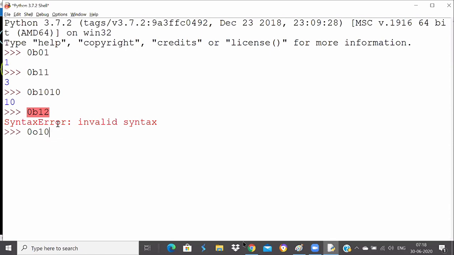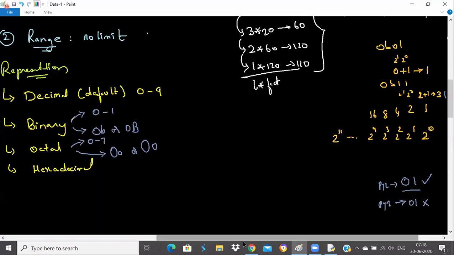Okay, so let me tell you, the way we have done with binary, in a similar way you have to look at octal now. The way you represent the octal number here will be something like this. I have taken 0 0 10, then it will be 8 power 0 and 8 power 1. Right, 8 power 0 into 0 will be 0 and 8 power 1 will be 1, so 8 plus 0 will give you 8. Correct, guys? Did you get it now? That's how we are getting 8.